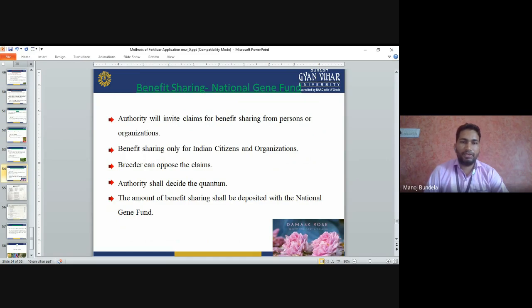The authority will invite claims for benefit sharing from a person or an organization; benefit sharing is only for Indian citizens or organizations. Bidders can oppose the claim. The authority shall decide the quantum, and the amount of the benefit share shall be deposited with the National Gene Fund.